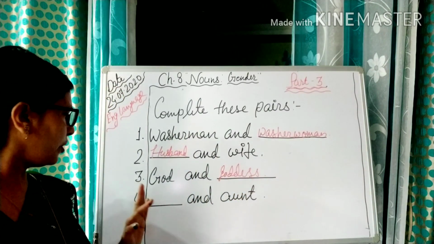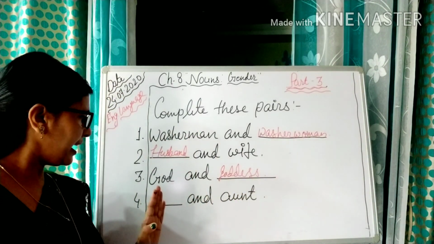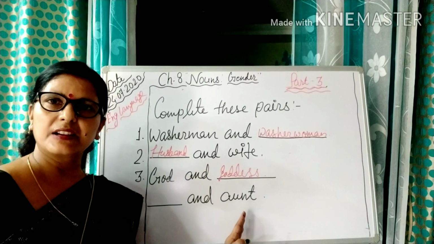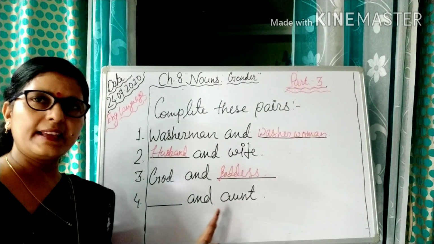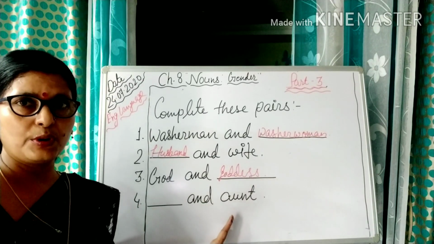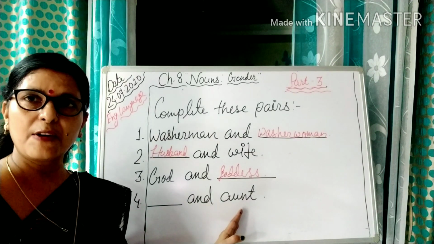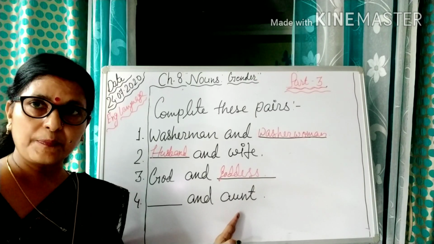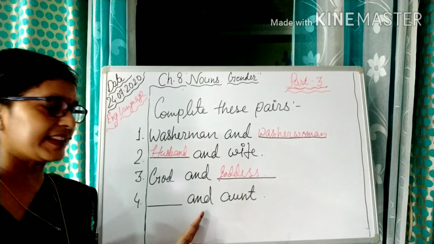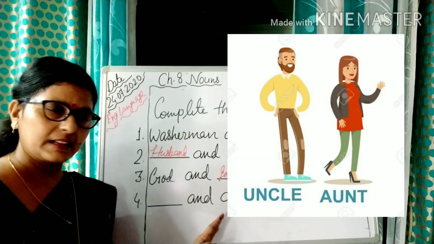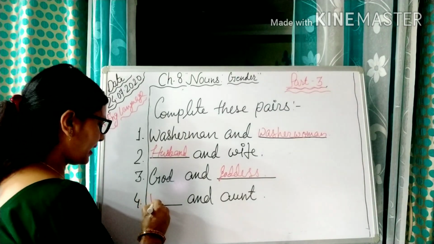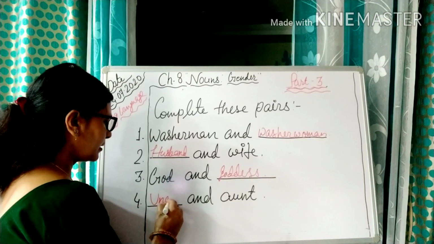Now your fourth question is dash and aunt. We know that aunt is the feminine gender. So what will be the masculine gender? The masculine gender will be uncle. So here we will write uncle.